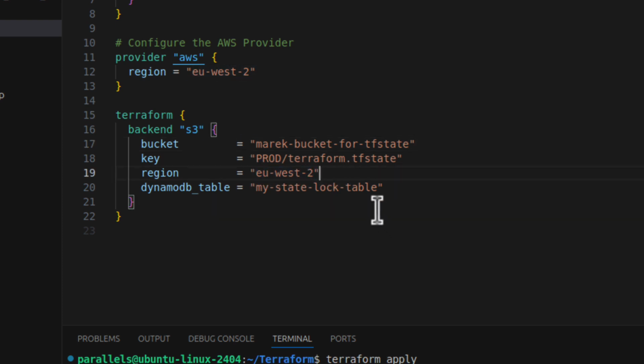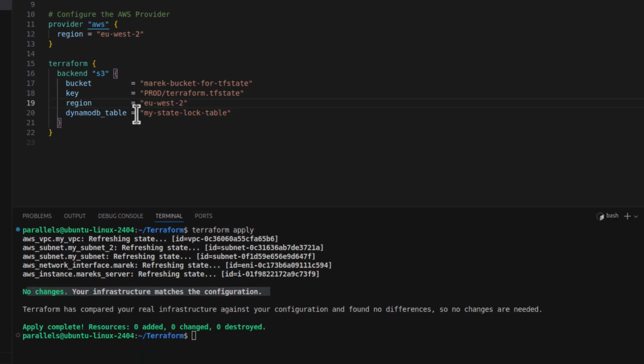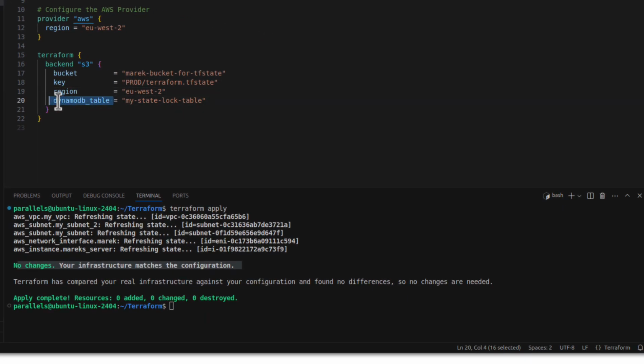But then, as I said, you have to have that lock mechanism for this file. And we used to have a separate DynamoDB table. DynamoDB is like a miniature database, let's call it. And when anybody opens a file in that database, this entire file is locked. So that was the mechanism that we used to lock the tfstate file in the S3 bucket. But that also meant that we have to maintain one more thing in our AWS infrastructure, which was that DynamoDB.